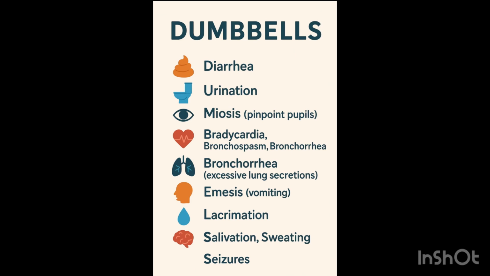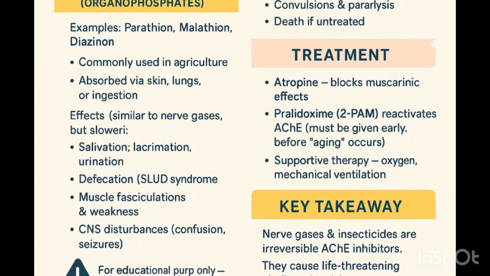So don't forget. What is the antidote used to counter organophosphates, which are nerve gases, insecticides and also pesticides? You are using atropine. Atropine is used to counter the muscarinic effect. So when you give atropine, what will atropine do? Atropine is an anti-muscarinic agent used to counter the effect on the muscarinic receptor.